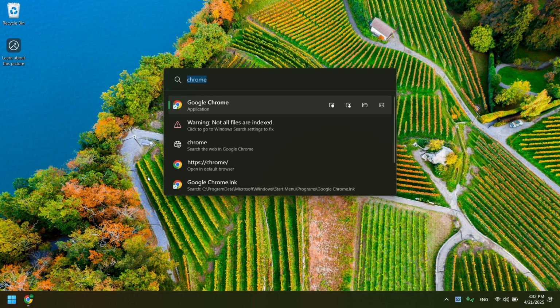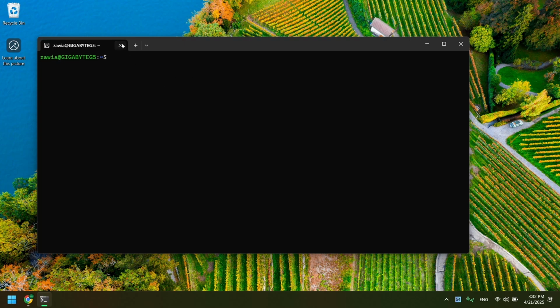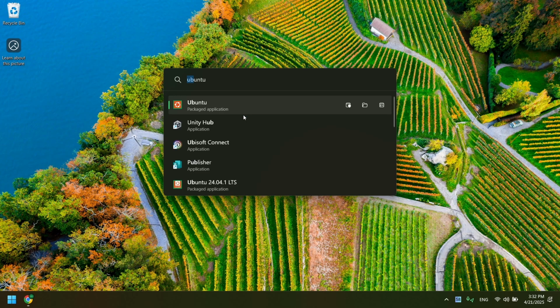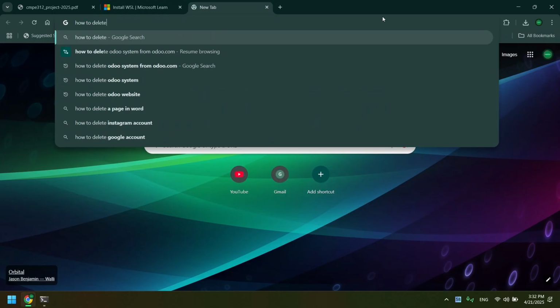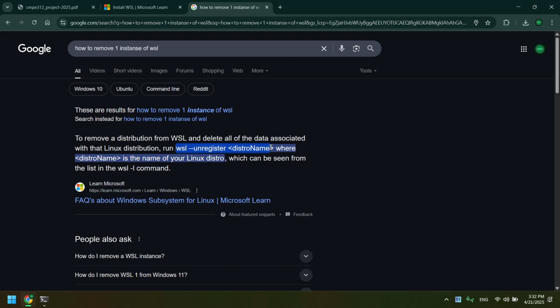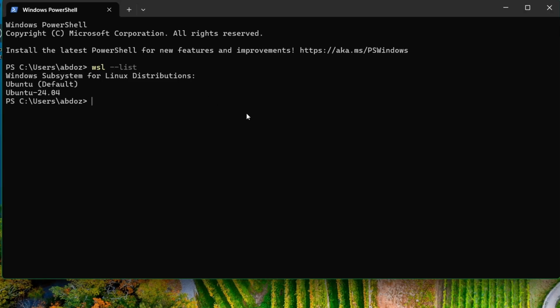Great. Now, if I go to WSL again, oh no, I have two things. Okay, I will delete one of them so that we don't get confused. How do I do that? Need terminal. How to delete WSL unregister. Wait, so if I do this, will it remove both of them? Surely there is something else like list maybe? This is the one that I do want to remove.